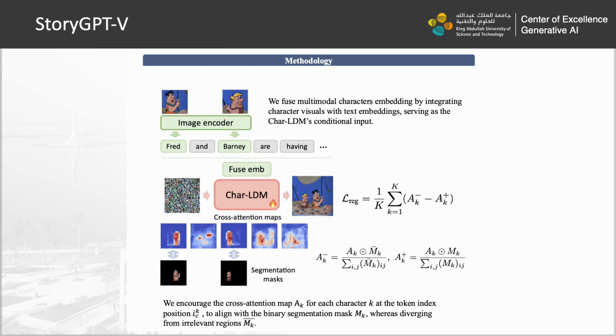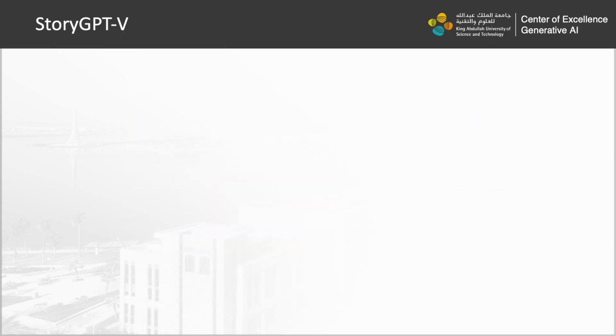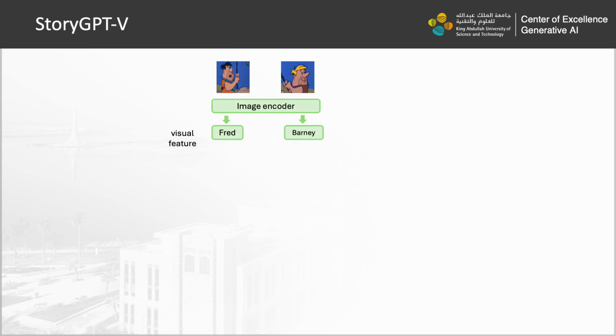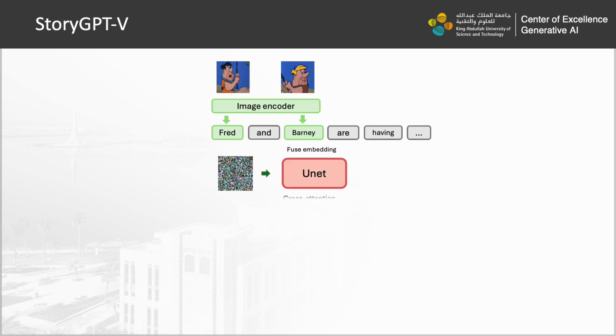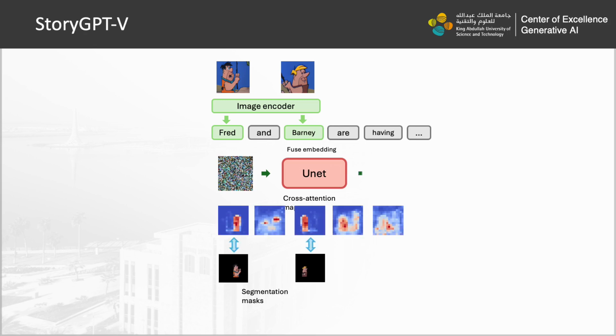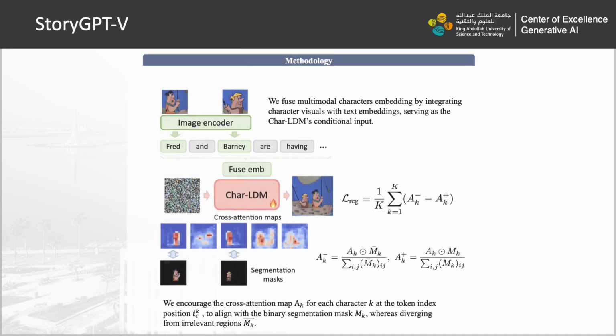Let's first look into the first stage of training. We first extract the visual features of the corresponding characters that need to be generated in the current frames. Then we fuse the multimodal character embedding by integrating character visual features with the text embedding, serving as the character LDM's conditional input. Then we encourage the cross-attention map AK for each character K at the token index position ICK to align with the binary segmentation mask MK, whereas diverging from irrelevant regions.